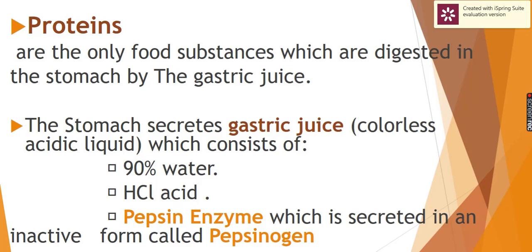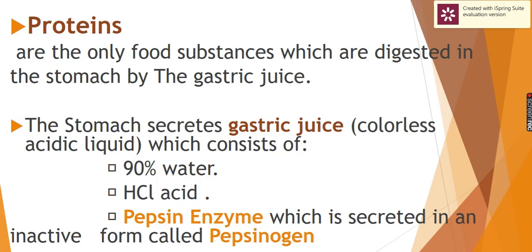Pepsin enzyme is not secreted as pepsin; it's secreted as pepsinogen, which is inactive, and it is activated by the action of hydrochloric acid. So inside the stomach, we have the digestion of protein.